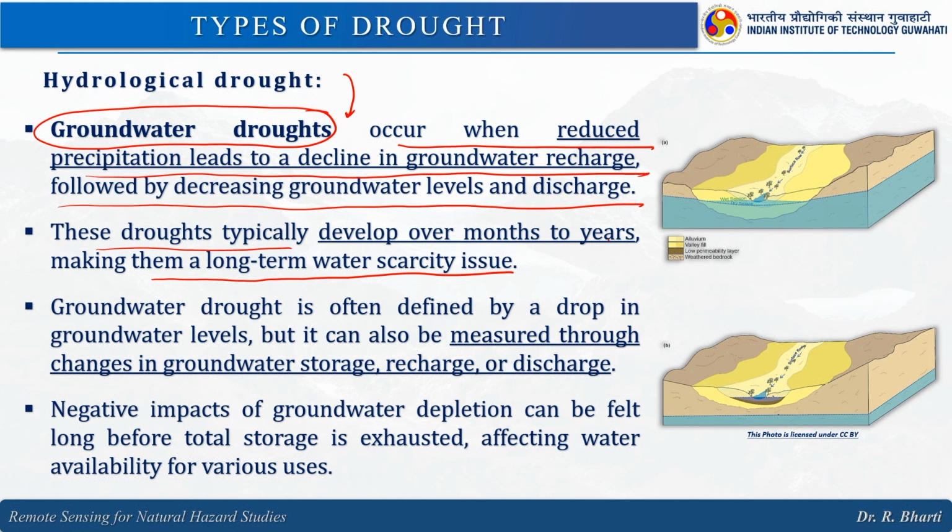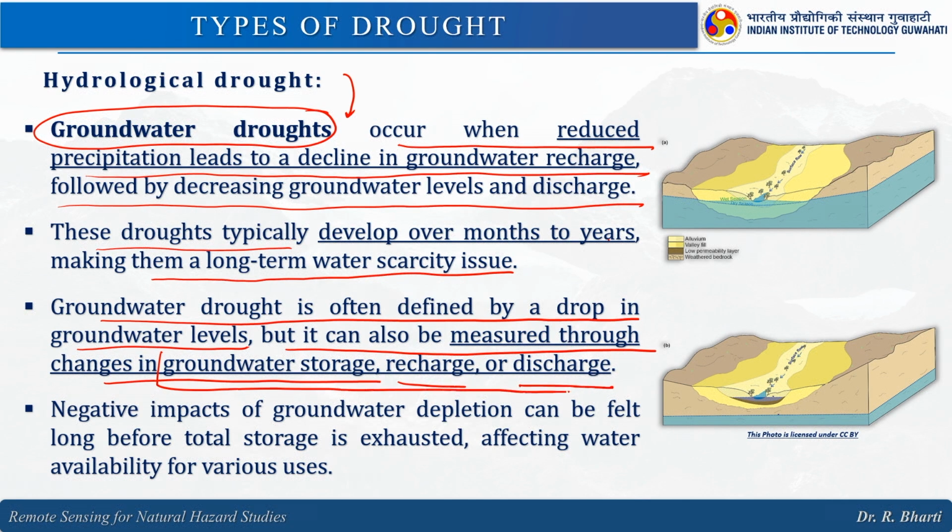Groundwater drought is often defined by a drop in groundwater level, but it can also be measured through changes in groundwater storage, recharge and discharge. So, we can also monitor the storage, recharge and discharge pattern of a particular area. Negative impacts of groundwater depletion can be felt long before total shortage, right, affecting water availability for various uses.